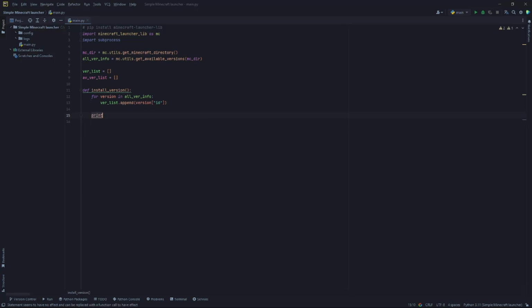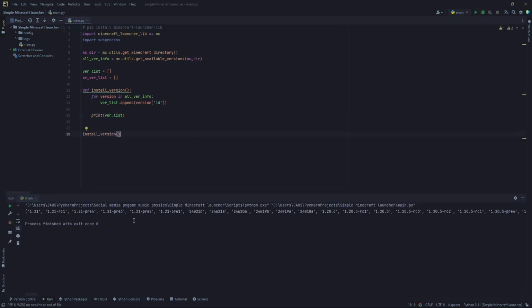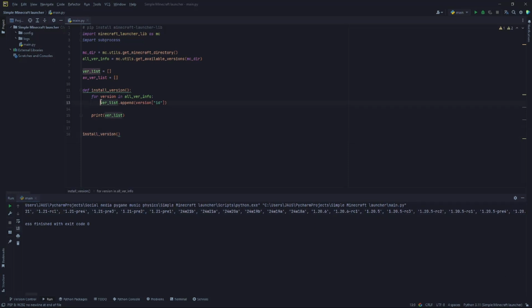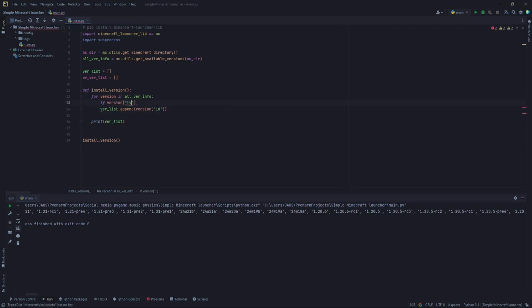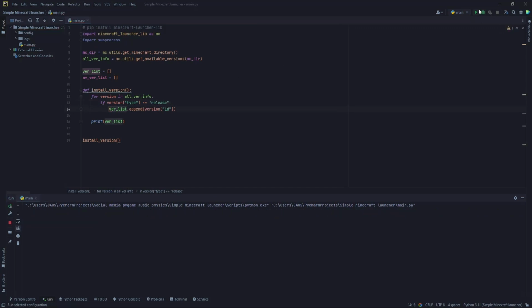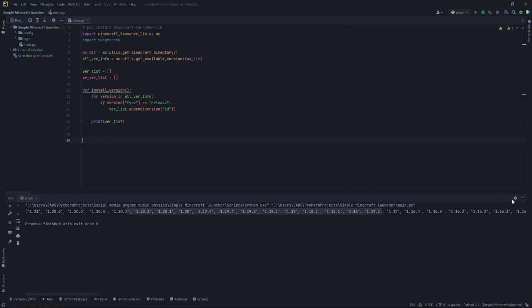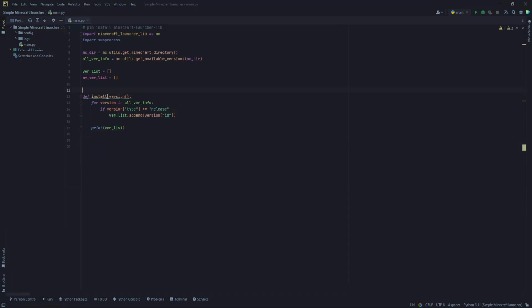As you can see, this gets us all the versions, including snapshots. But if we add here, if version type equals release, this will get us just the normal versions without snapshots. If you remove the if, you can get everything.